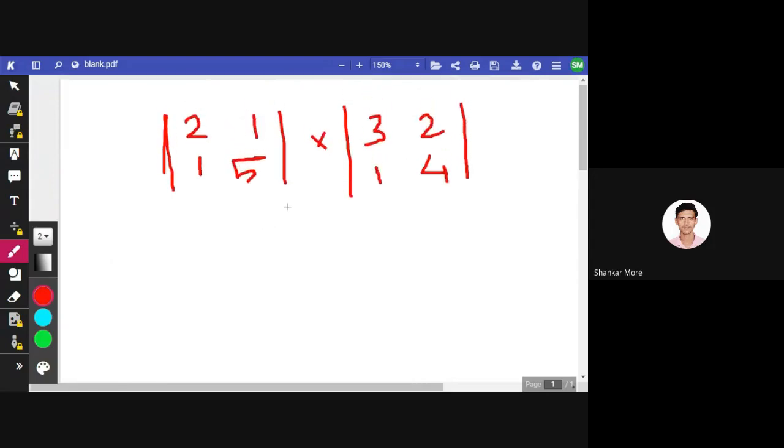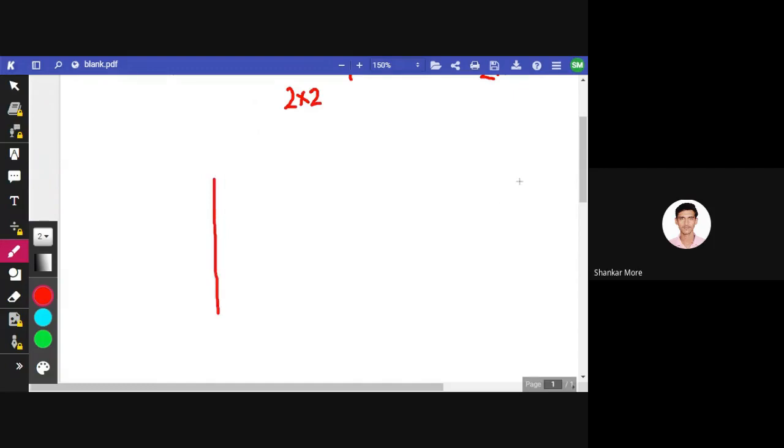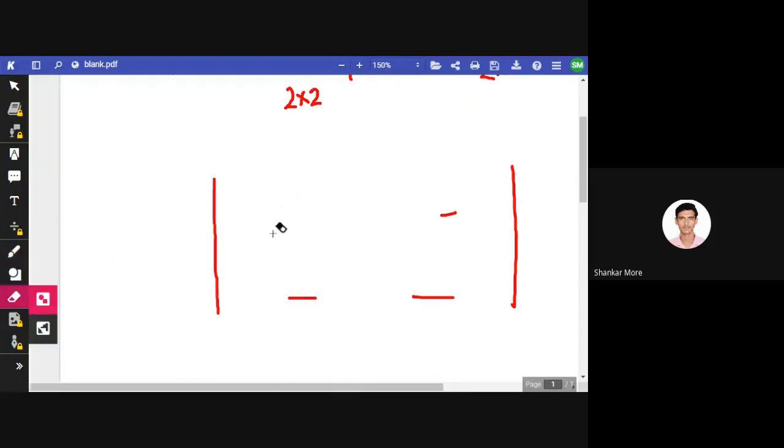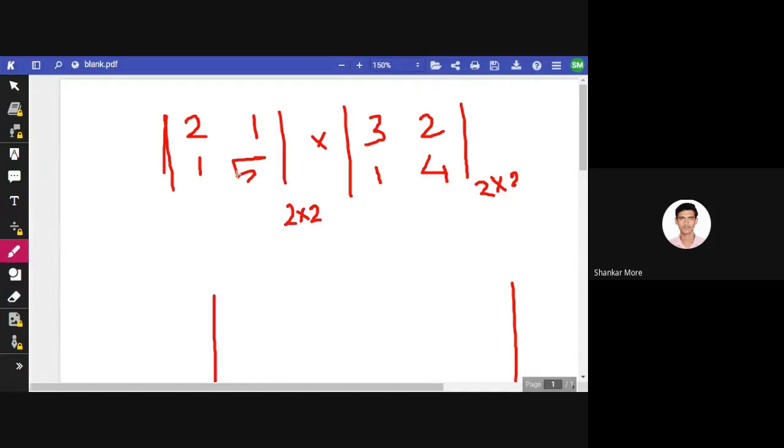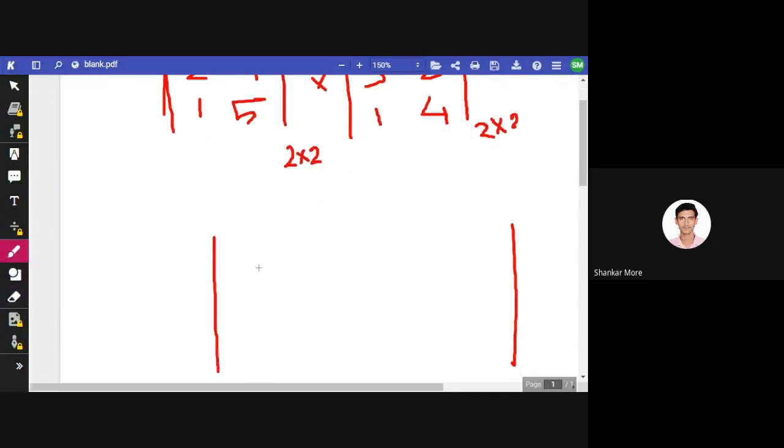See, the first matrix is of 2 into 2 form, and this matrix is also of 2 into 2 form. So the resultant matrix will be of 2 into 2 form, meaning we need to fill 4 slots: first, second, third and fourth. Our resultant matrix will be like this. So first of all, first row first column, which element will come here?